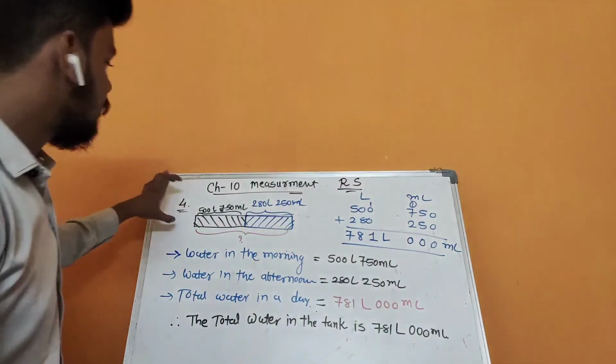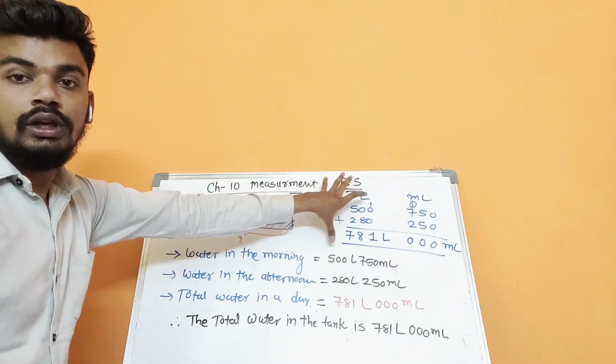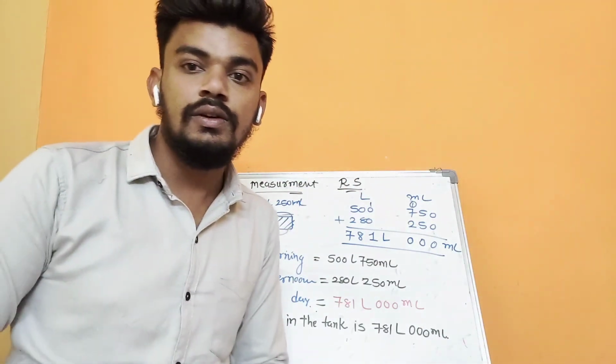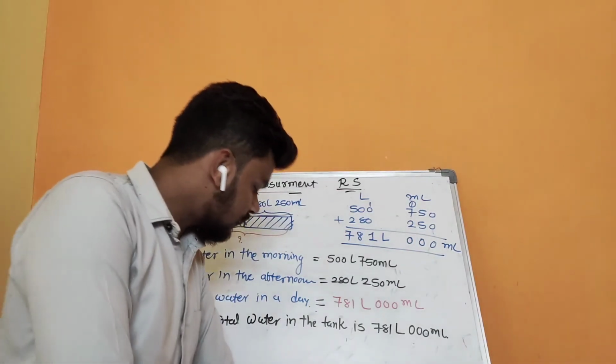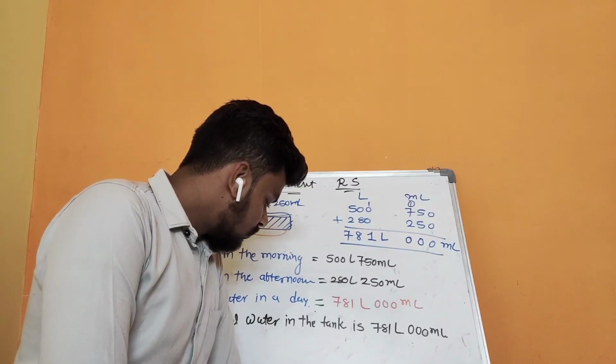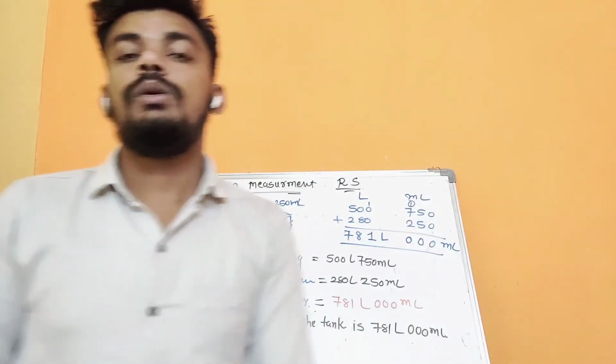First we have to do the model method, then the sentence, then the calculation, and after that you have to write the answer in sentence form. Okay, so that's it for today. Today we have done question number 3, in which we converted the questions, and at last we have done the word problems of measurement.